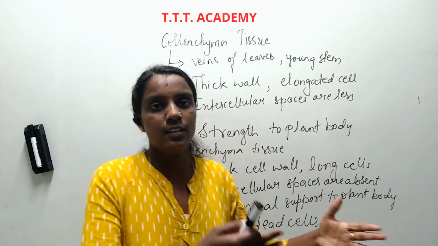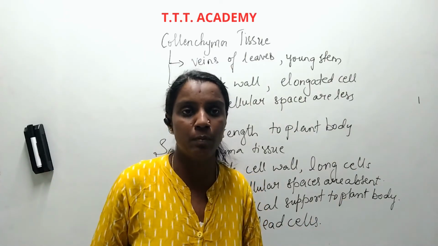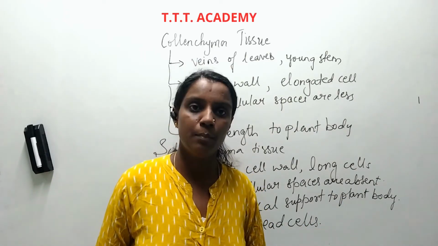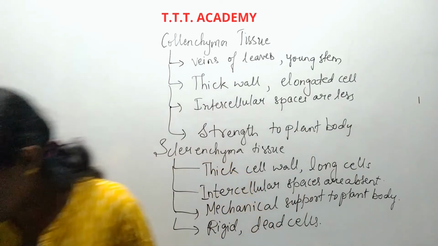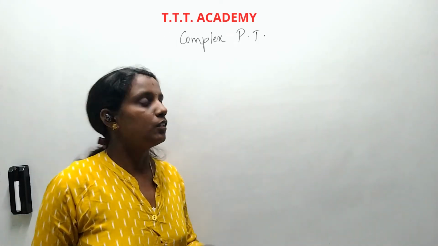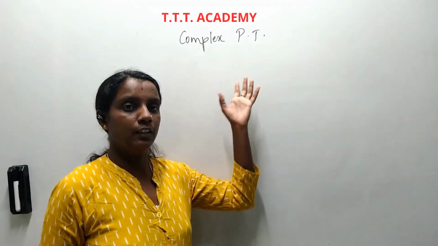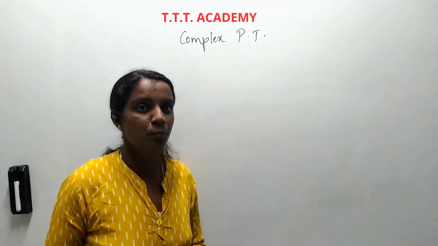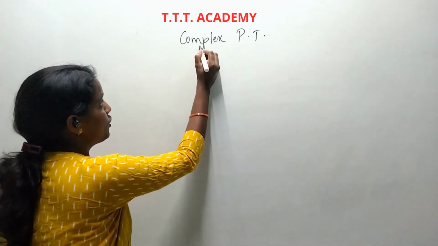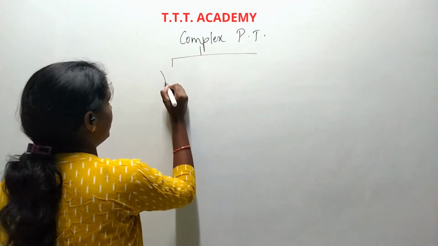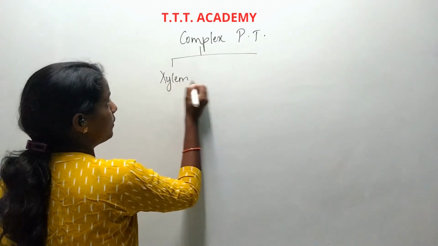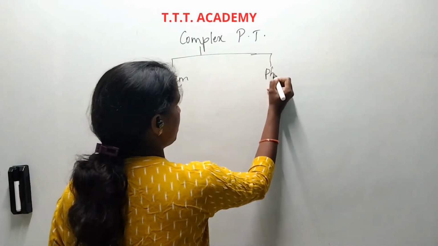Now the next thing, we had classified permanent tissue, and now we come to complex permanent tissue. This is the classification of permanent tissue. This complex permanent tissue is further classified into xylem tissue and phloem tissue.